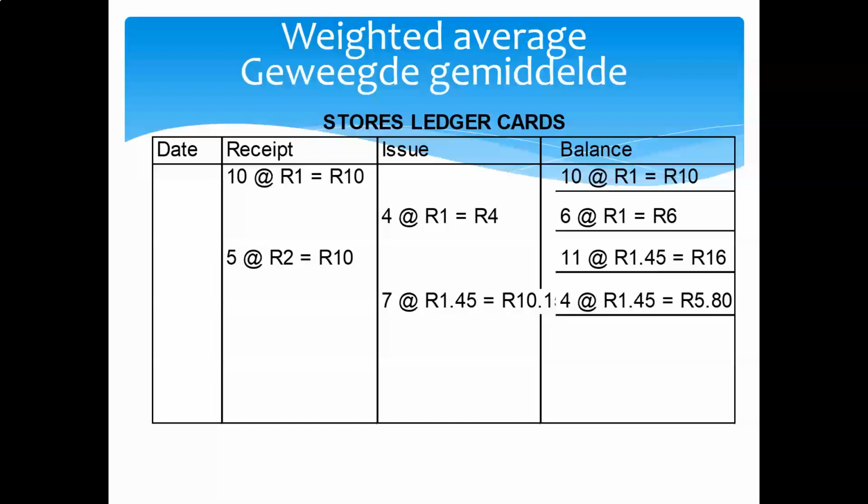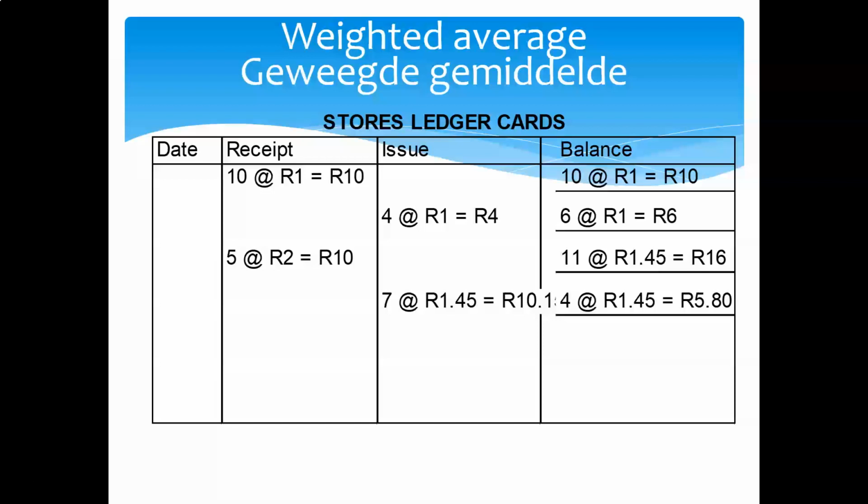Because if I manipulate my closing inventory balance either up or down as I want, I'm going to get a higher cost of sales figure. When will it be a higher cost of sales figure? If my closing inventory is less. If my cost of sales figure is higher, what's going to happen to my gross profit figure? It's going to be less. So if I want to make less profits, what am I going to do? I'm going to come in with a lower inventory figure.